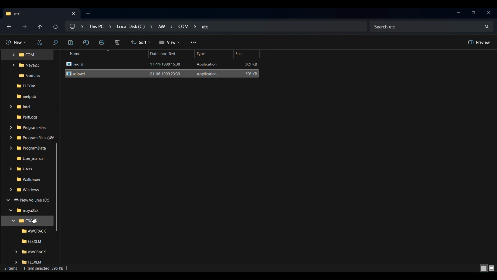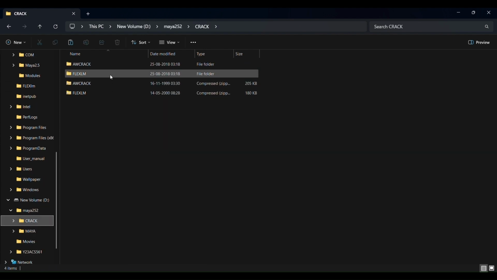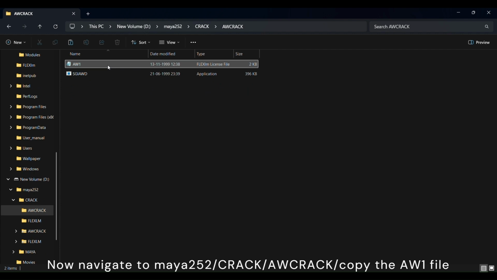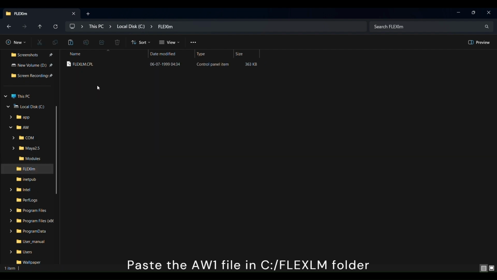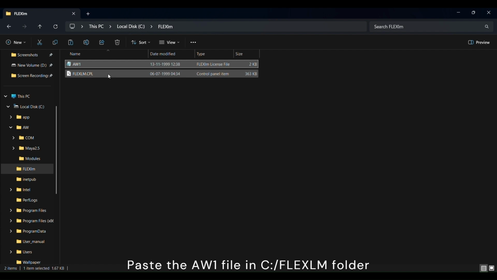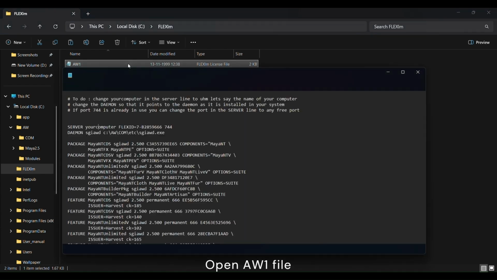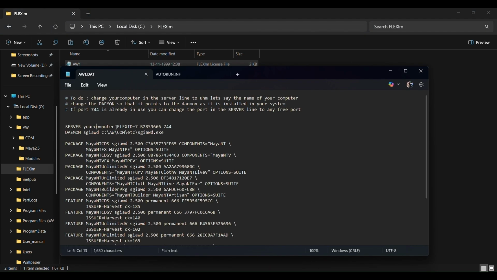Go back to Crack folder. Open AWE Crack. Copy AW1 file. Paste it in FlexLM folder. Open AW1 file. Enter your computer name. Save it and close it.